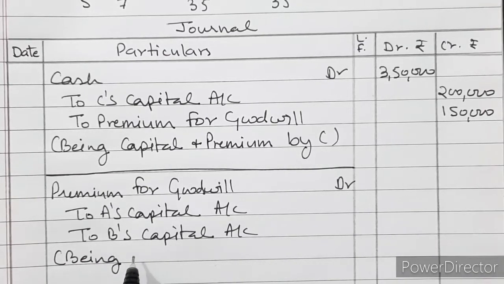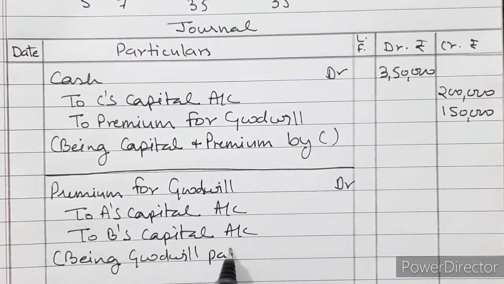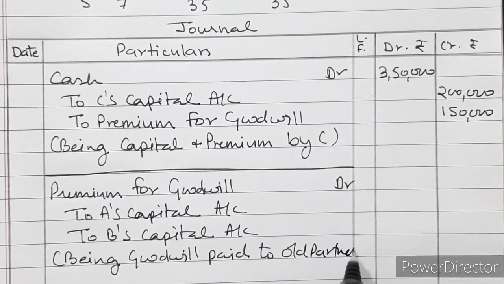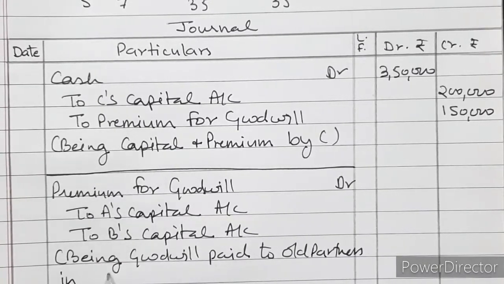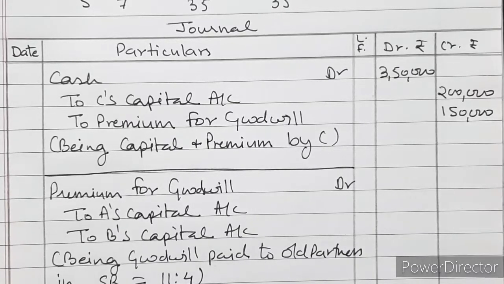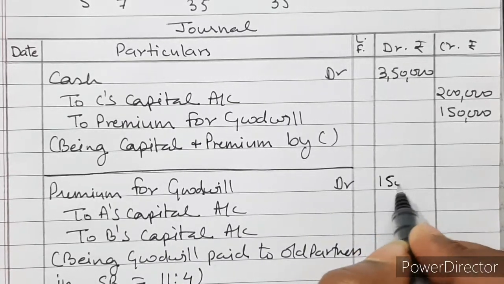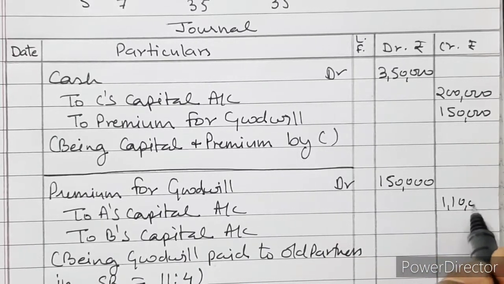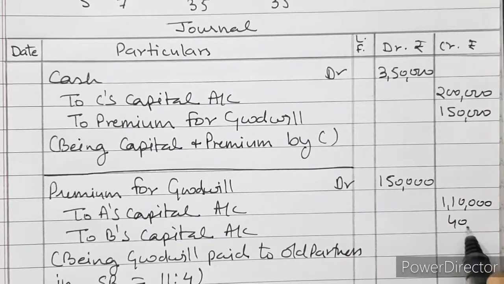Being goodwill paid to old partners in sacrificing ratio, which is 11:4. So 1,50,000, 1,10,000 and 40,000.